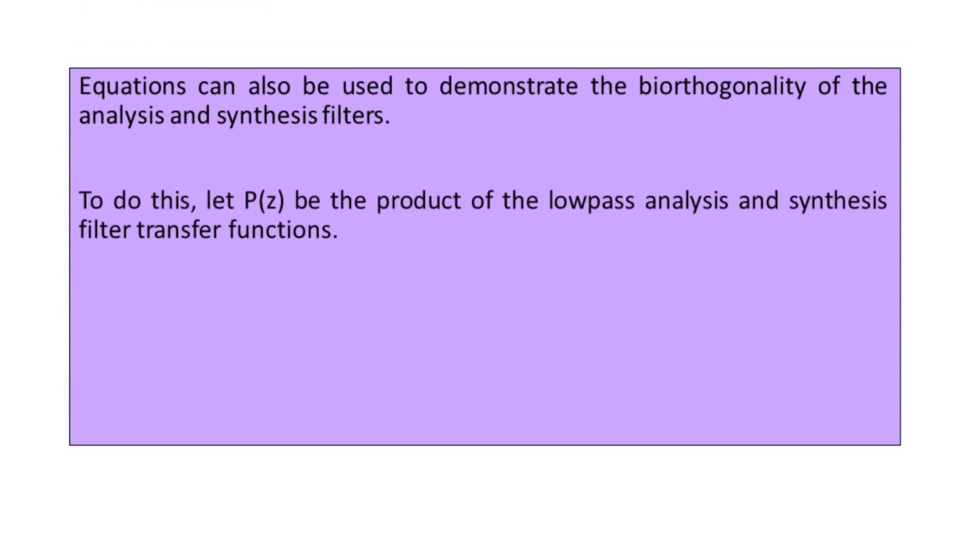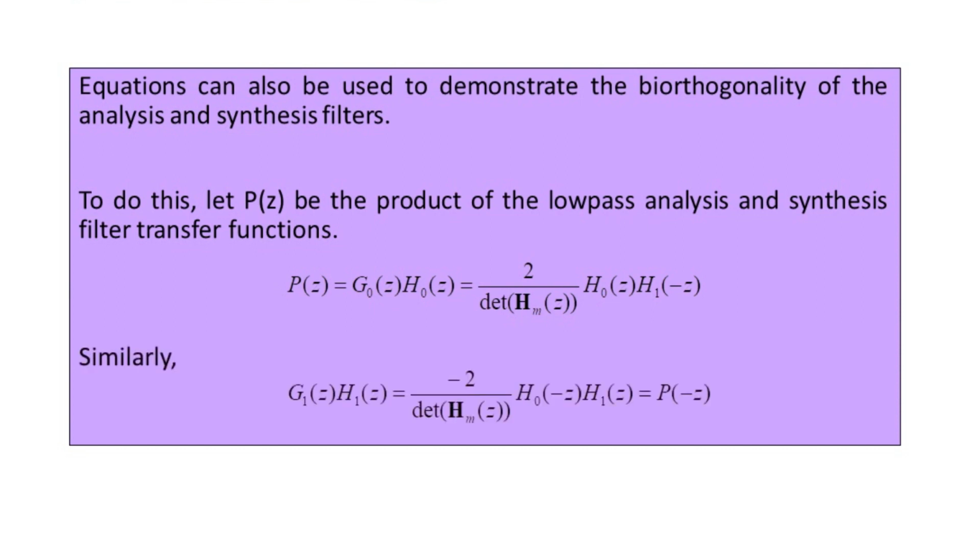So for this, let us assume that P of Z be the product of the low pass analysis and synthesis filter transfer functions, expressed as P of Z is equal to G0 of Z into H0 of Z, that is equal to 2 divided by determinant of Hm of Z, multiplied to H0 of Z into H1 of minus Z. In a similar fashion we can also write the expression taking G1 of Z into H1 of Z onto the left hand side, that is equal to minus 2 divided by determinant of Hm of Z multiplied to H0 of minus Z into H1 of Z here. This is equal to P of minus Z here.